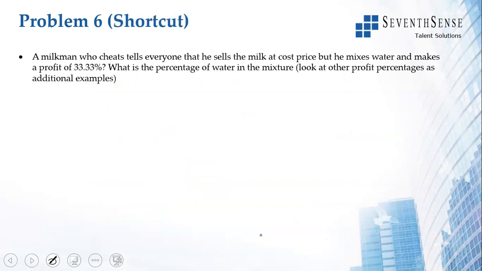The shortcut here is, if he is mixing water and making a profit of 33%, what is his profit? Profit is 1 by 3, right? Which is 33.33%. What does it mean? It means he's adding 1 part of water for 3 parts of milk.